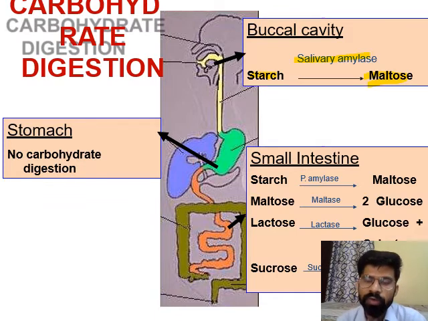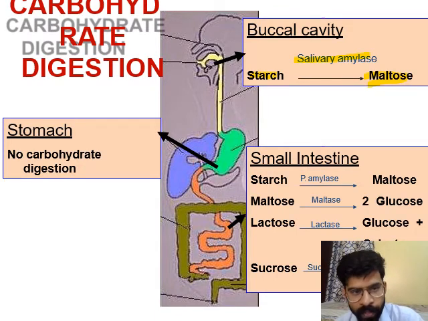Then the food moves into the esophagus, where no digestion takes place. Then it moves into the stomach, where there is no digestion of carbohydrate.